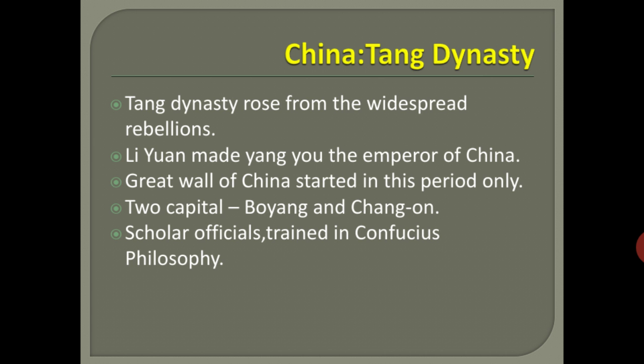Again, what happened? Li Yun became the leader of the Tang dynasty, and during his period the Great Wall was started to be built, actually to stop the people who were entering from other countries. That wall was built toward the northwest frontiers. On the other side, military campaigns were extended, and he entered Korea and the border of Persia and Indochina. Here they fixed the military campaigns.